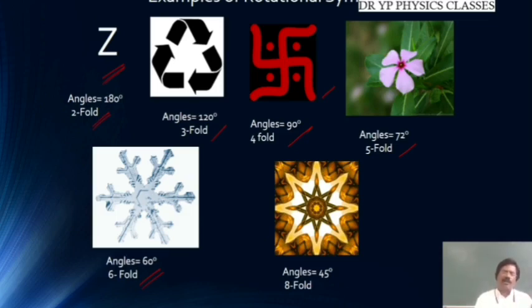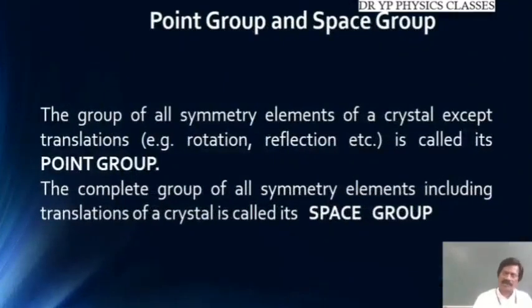And if you turn it at any other angle, it does not fit into itself. Next, angle 45 degrees. In this figure, if it rotates by 45 degrees, then it is going to be 8-fold symmetry. Like this, you can classify the symmetry groups.